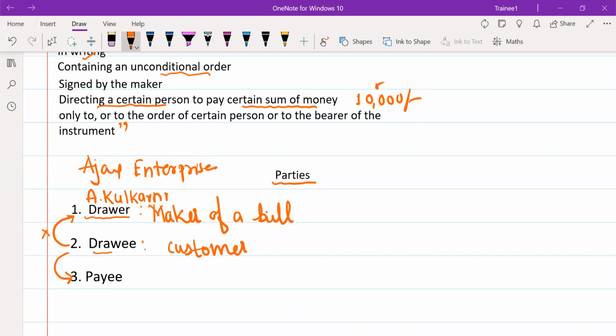So the payee will be Ajay Enterprises. The one to whom we are actually paying the amount is known as the payee. I hope you understand the difference between drawer, drawee, and payee. Sometimes the drawer and payee are the same, but sometimes they may be different. I hope you understand.